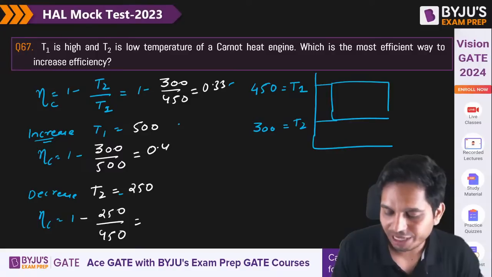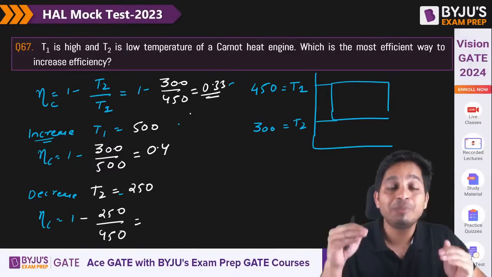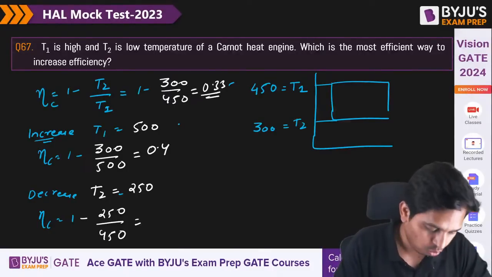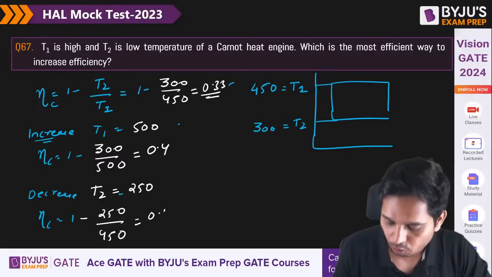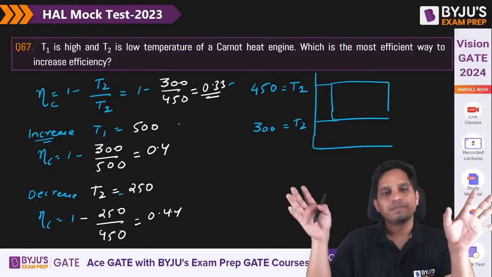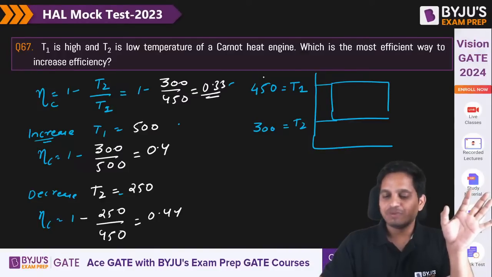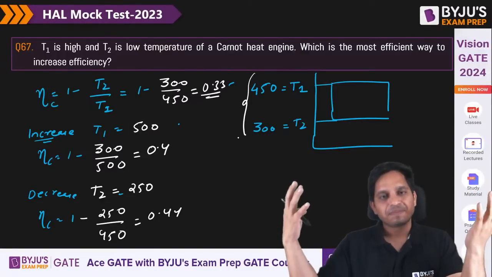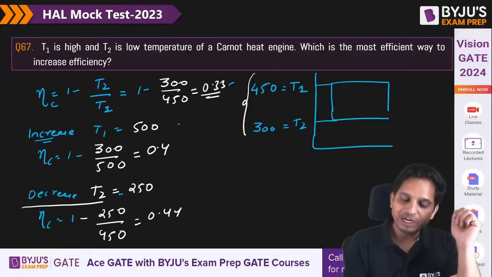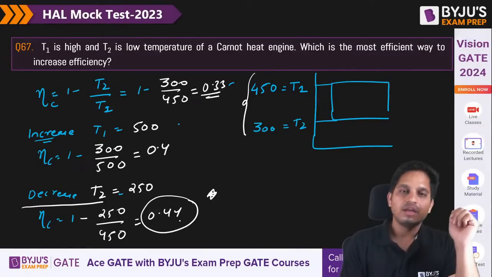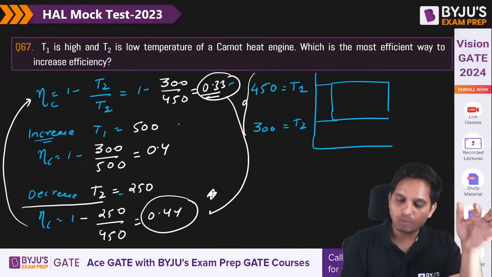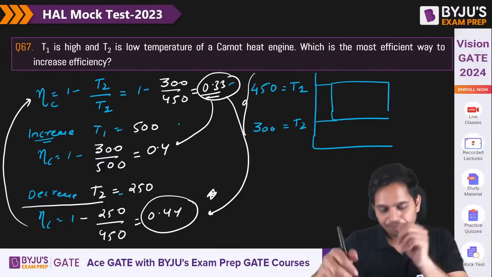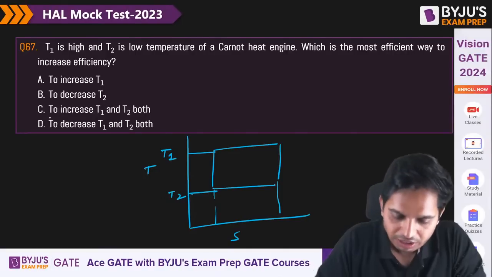Now when you increase your T1, 300 by 500, it is increased to 40%. So that means it increases. But what about 250 by 450? 1 minus the answer is 0.44. So you have to take realistic values, which are above the surrounding temperature. You see, decreasing T2 has a higher effect on the increase in Carnot efficiency. From 0.33 it increased to 0.44, but by increasing T1 it has only increased to 0.4. The percentage increase is more by decreasing T2.